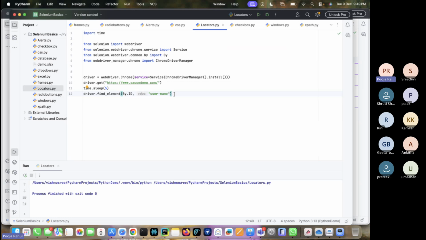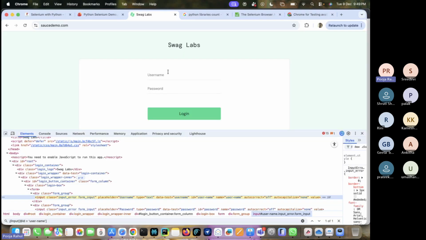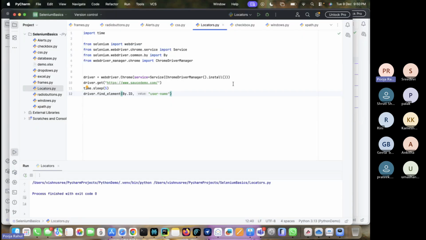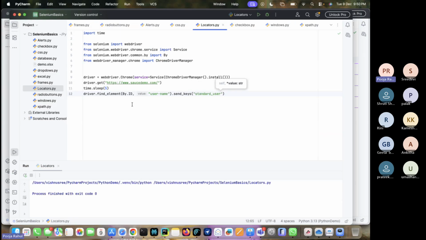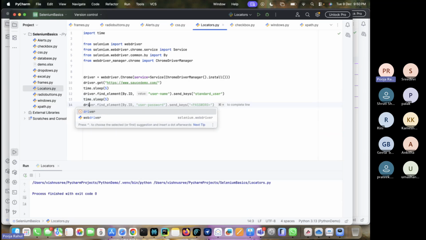After that, which action we need to perform? We need to enter the details, right? For that, we have to use send keys. This is the keyword again. We have to pass the username, so I am copying it from here. This is the username. I am keeping some sleep again, so that we can see it.